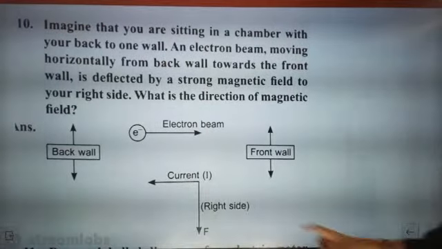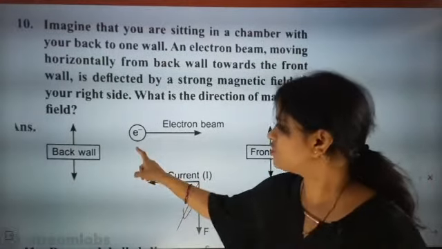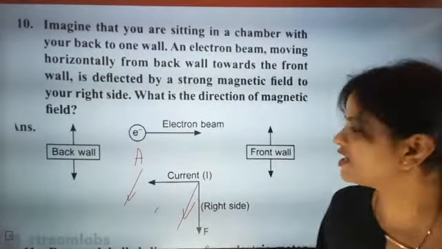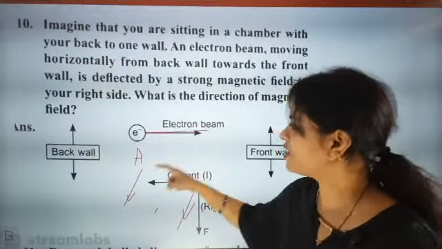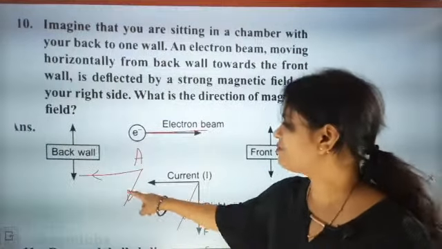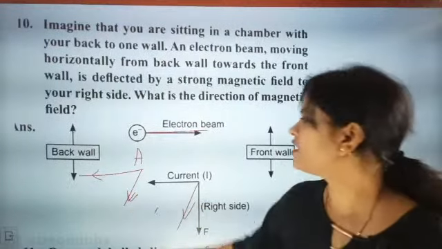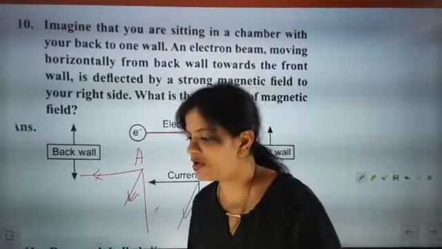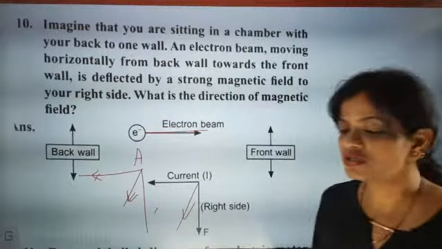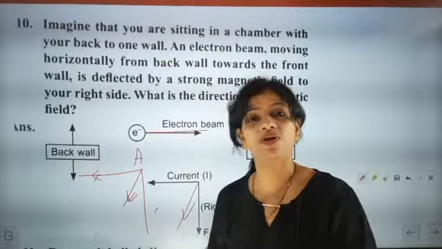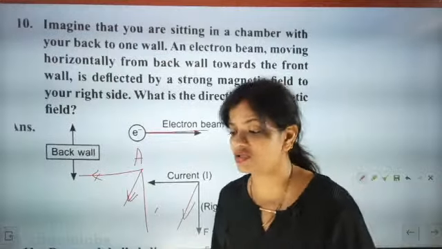So if you are sitting here, then the magnetic field will be generated on your right side. Electron is moving here, so current will move this side. So where will be the force? Here the magnetic field is towards your right, current is there, that means the force will be down, force will be down. So this is a very important question. If they ask a question like this, I want my children to be the first ones to answer such questions.